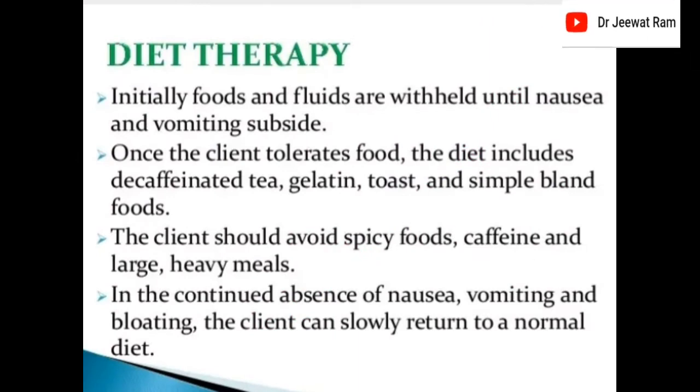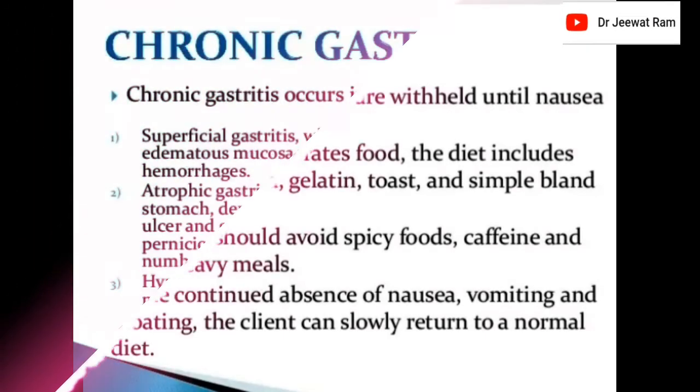Diet therapy. Initially, foods and fluids are withheld until nausea and vomiting subside. Once the client tolerates food, the diet includes decaffeinated tea, gelatin, toast, and simple bland foods. The client should avoid spicy foods, caffeine, and large heavy meals. In the continued absence of nausea, vomiting, and bloating, the client can slowly return to a normal diet.